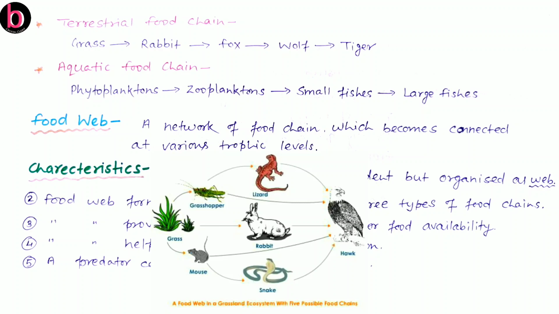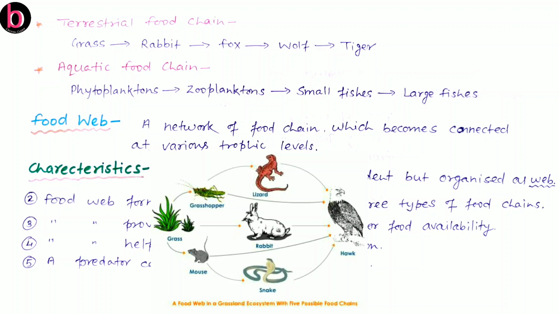Now the second food chain in this food web: grass eaten by rabbit and rabbit eaten by hawk. So here again hawk comes at the third trophic level. The next food chain in this ecosystem: grass eaten by mouse and mouse eaten by hawk. So here hawk stands at T3, while in the last food chain in this food web, grasses are eaten by mouse, mouse eaten by snake. So snake comes at the third trophic level here, and this snake is eaten by hawk. So again hawk comes at the fourth trophic level.